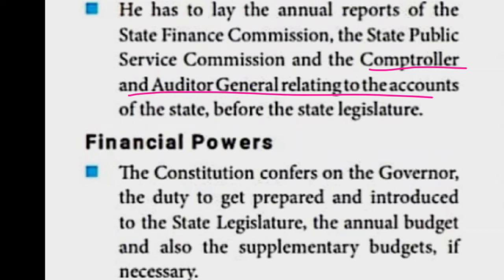Their accounts, everything he has to submit to the state legislature.